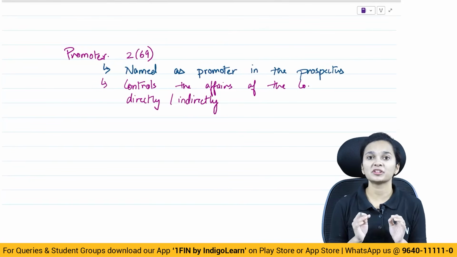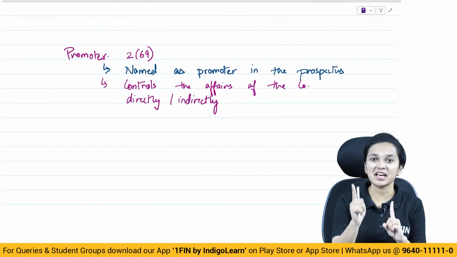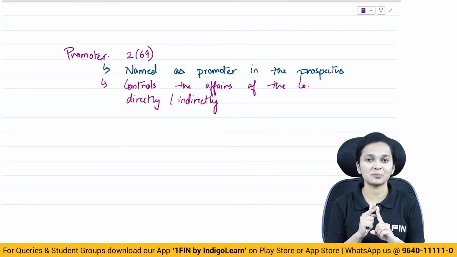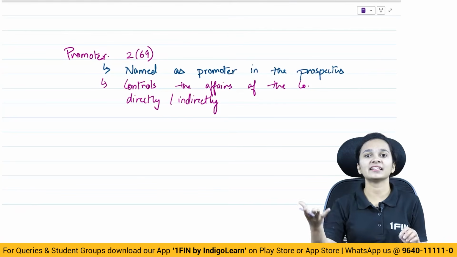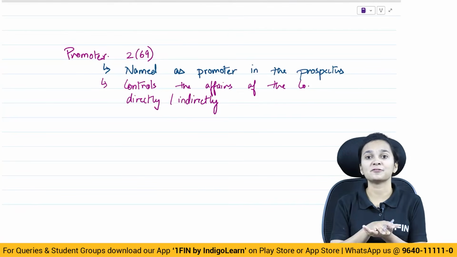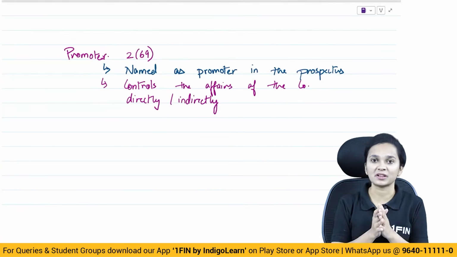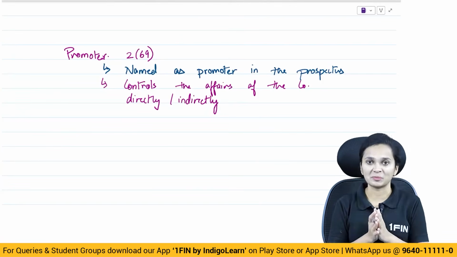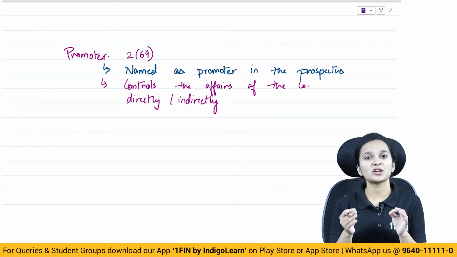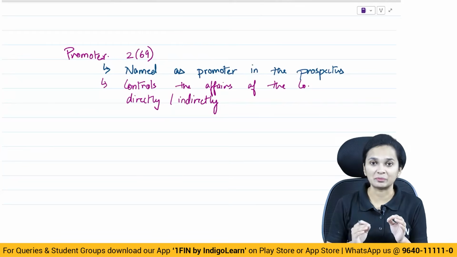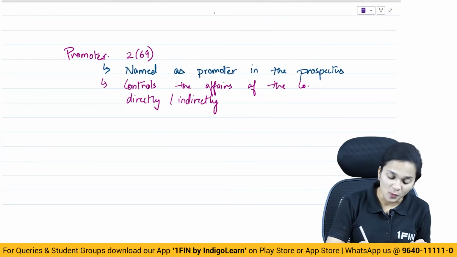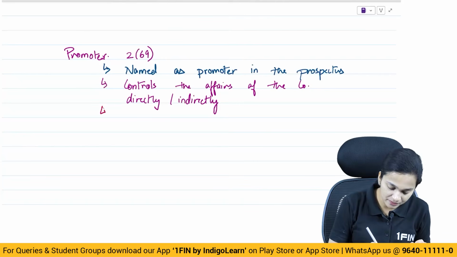So who is a promoter? 1, who is named as a promoter in the prospectus of the company. 2, he is controlling the affairs of the company either directly or indirectly in the form of a shareholder or member of a company or management of a company. So what is the promoter doing? He has control over the affairs of the company. Apart from it, what else? Who else will be termed as a promoter?